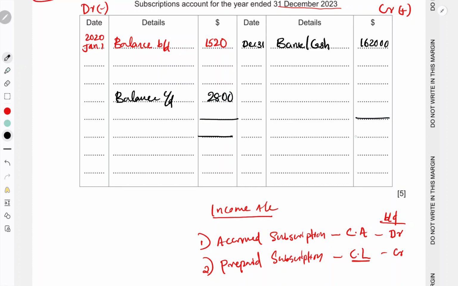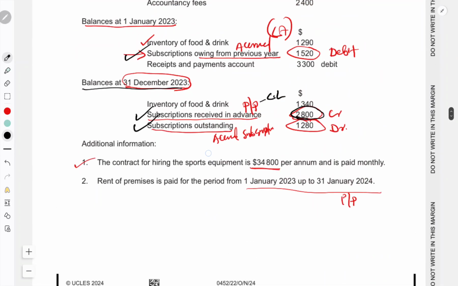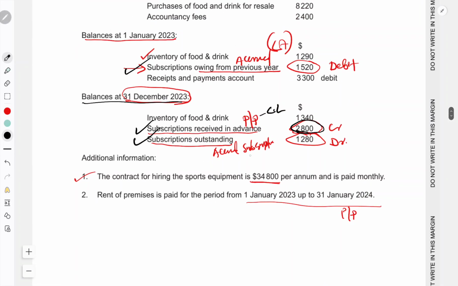After that, since this is a current liability, brought down will be on the credit side. Balance brought down 2800. Write the date here. It will be the same December 31st, year end, but here it will be January 1st 2024, next year. Why is it so? Because it's prepaid, a current liability, so it will show a credit balance, so carried on will be on the debit side. That's it.